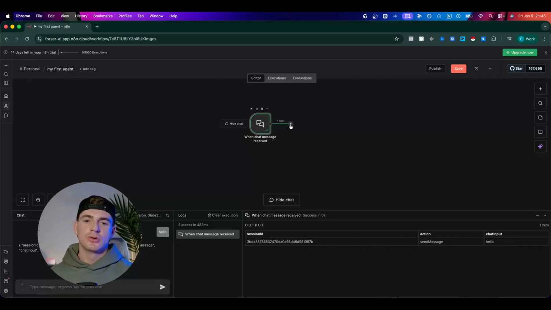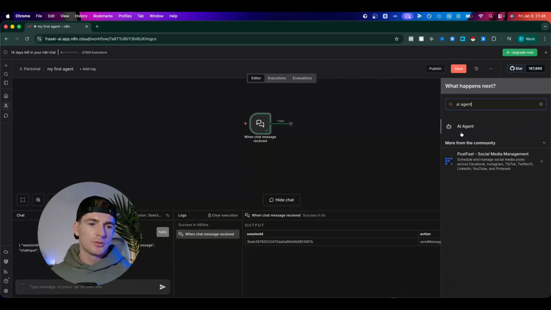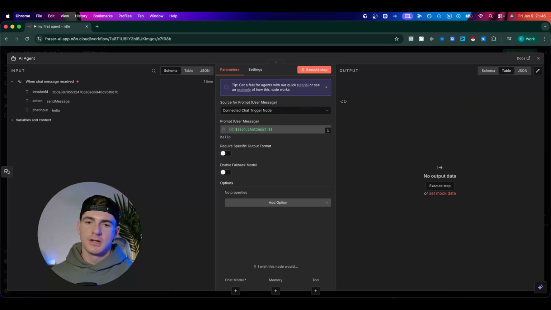So the next thing that we're going to do is add an AI agent. So if I hit this plus button here, that's how we add the next step. And I type in AI agent into the node panel, add this guy here. Now this is going to pop up with our AI agent's settings effectively. So what you see here is source for prompt. This is the user message. The user is me in this case, or you. So the source for the prompt is the connected chat trigger node. Now that's correct. We want this input into this agent to be what our message in our chat window said.